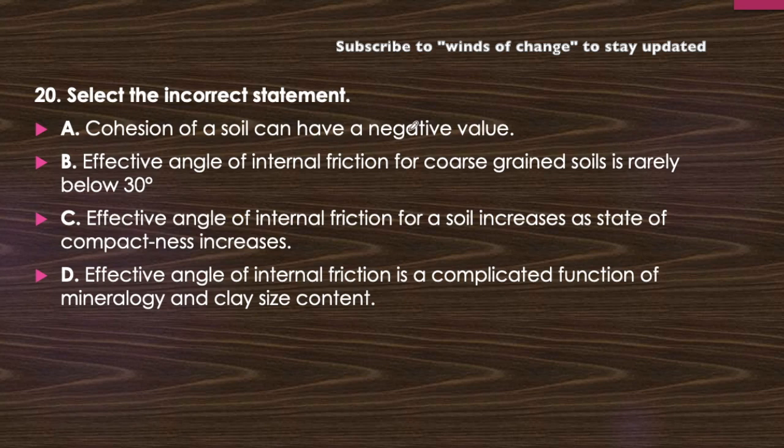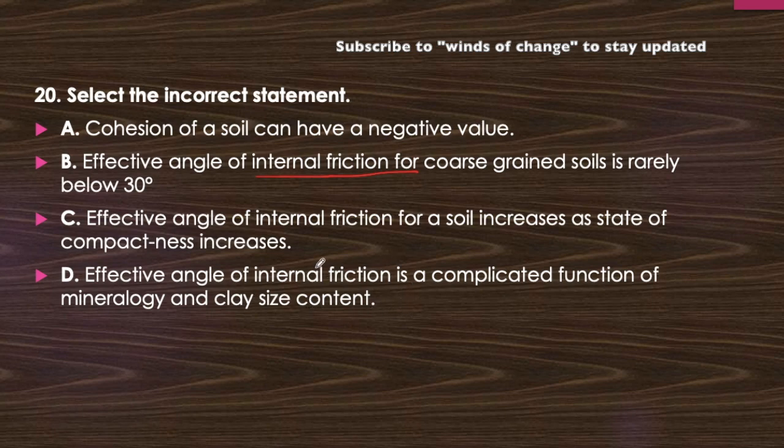Select the incorrect statement. Cohesion of a soil can have a negative value. Is it possible? Can the cohesion have a negative value? Let's see. Effective angle of internal friction for coarse grained soil is rarely below 30 degree. Just think about it. And effective angle of internal friction for a soil increases as state of compactness increases. Is it true? Let's find it out. And effective angle of internal friction is a complicated function of mineralogy and clay size content.